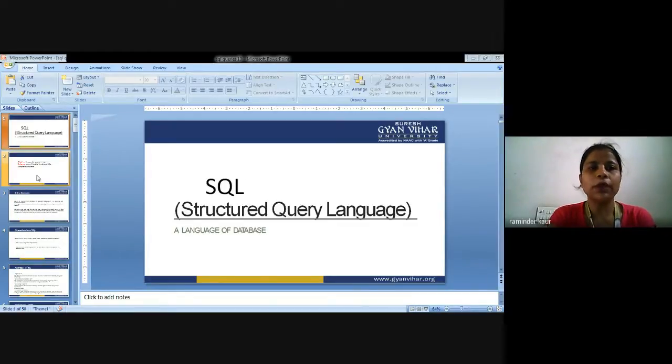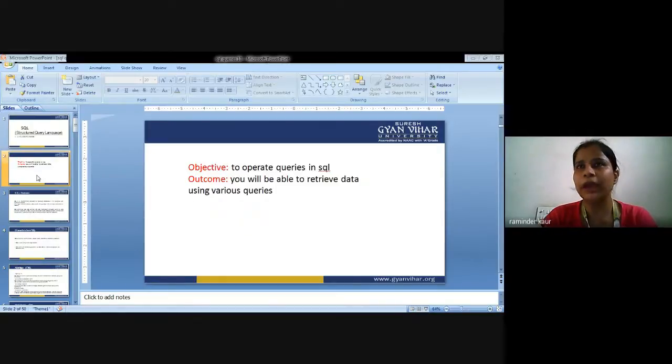So, what is the objective of today's lecture and what will be the outcome? The objective is to operate queries in SQL, and the outcome is that I will be able to retrieve the data using various queries. I am discussing the same in the upcoming slides.